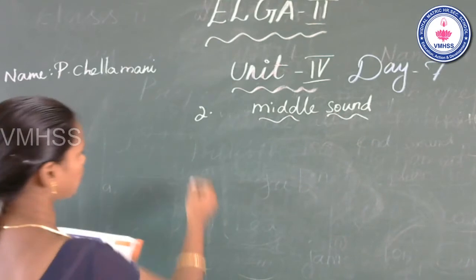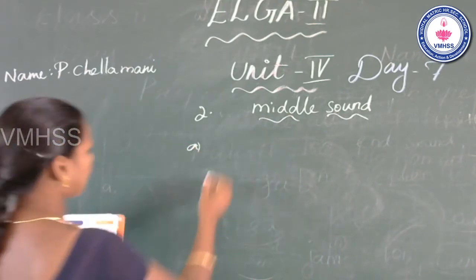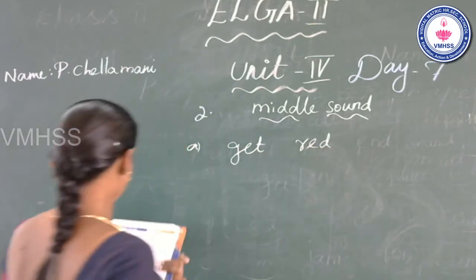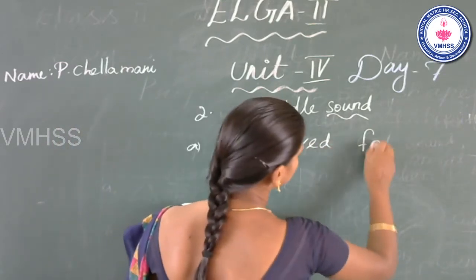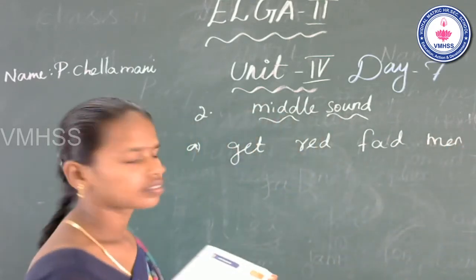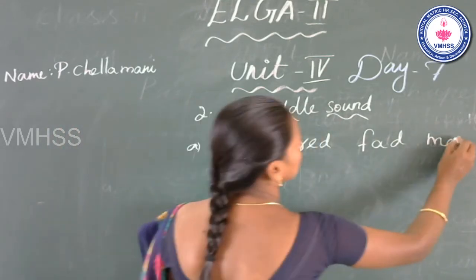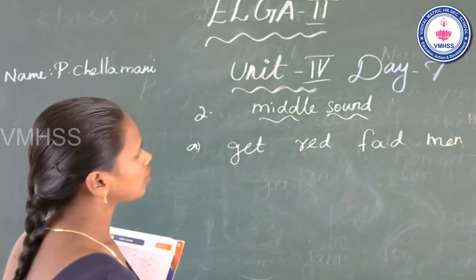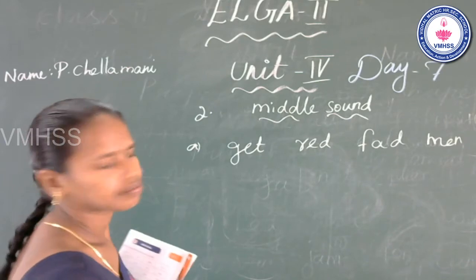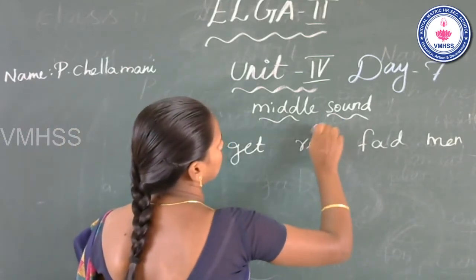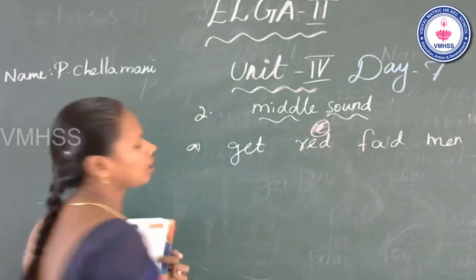Okay. Now see the first one. Here. Get. Red. Fat. Men. Okay. Men. Now I say the middle sound. Okay. A.